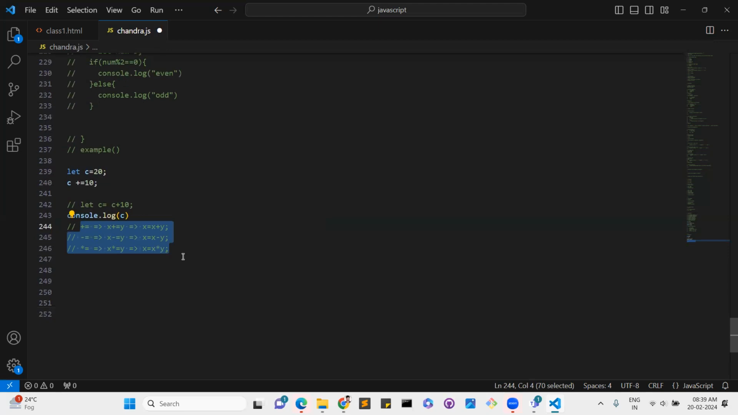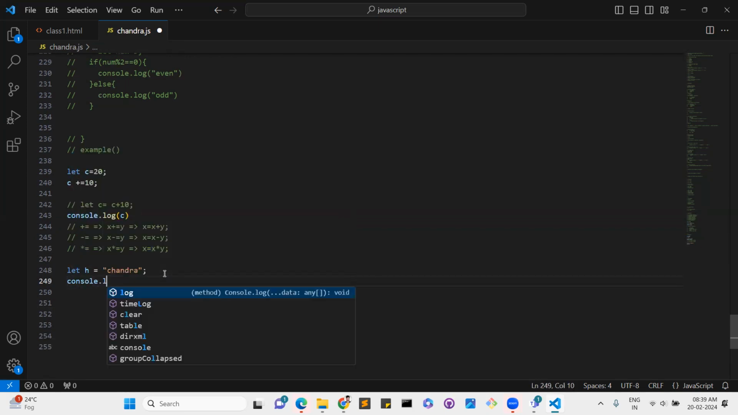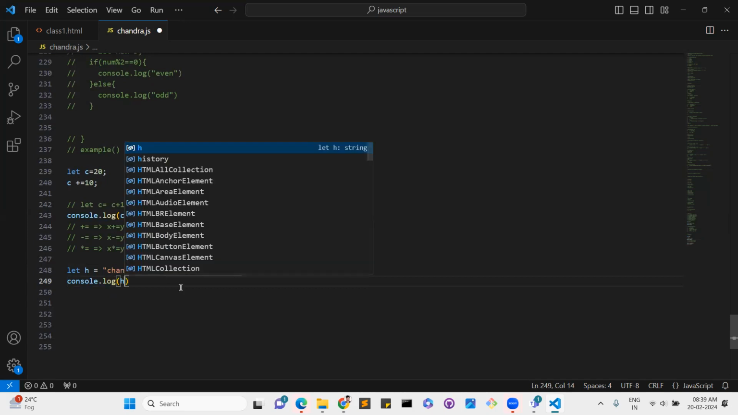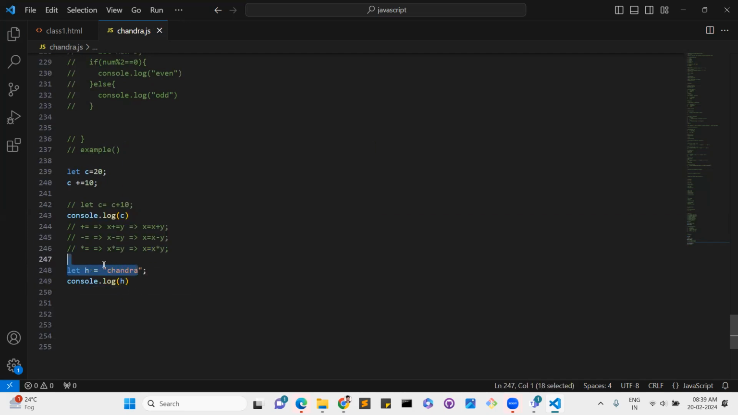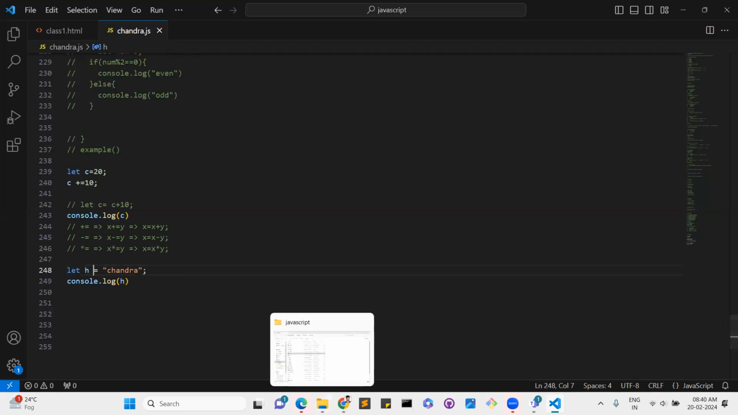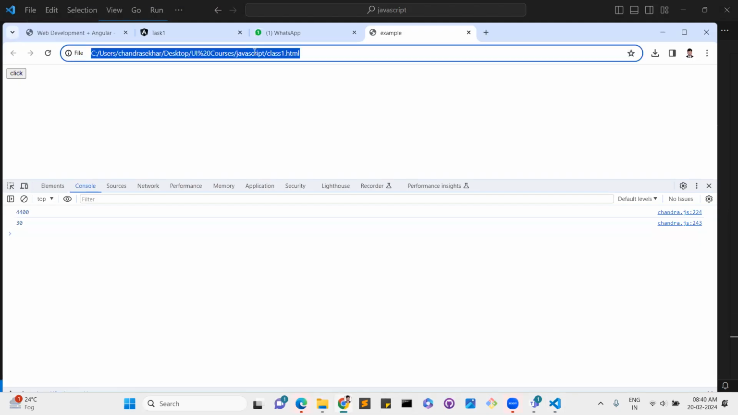Next, assignment. So these are all assignment operators. x equal to y means we assign the values. For example, I will tell you one thing: let H equal to Chandra. These are data types; I will tell you data types as well, but first I will tell you the operators. So this Chandra value is assigned to the H variable. console.log of H will display Chandra, because we can assign this particular value to this particular local variable. See, this is the assignment one.